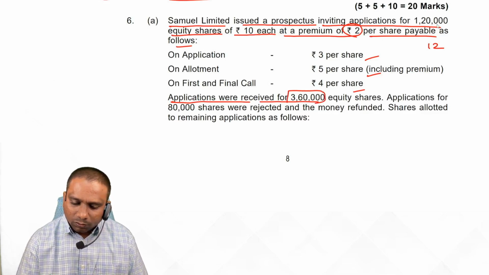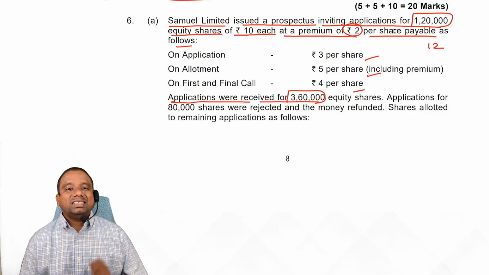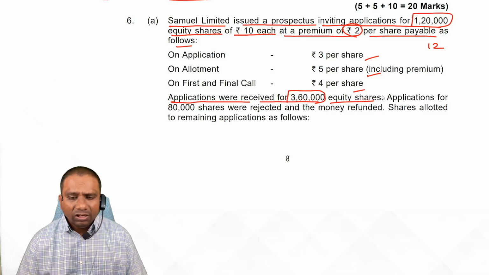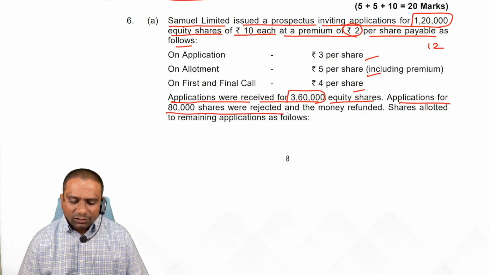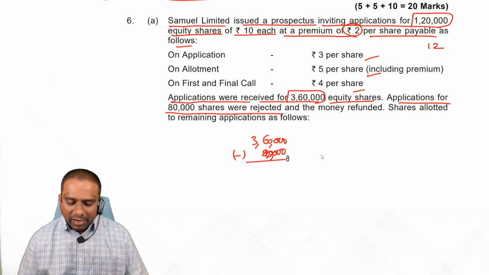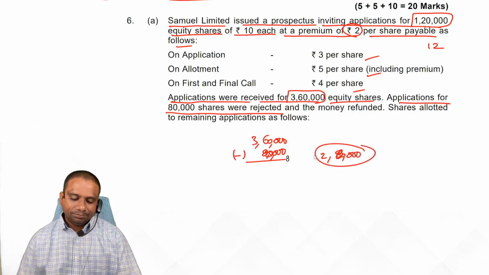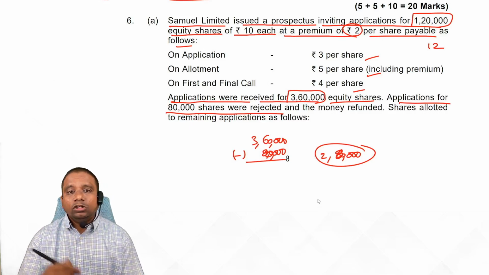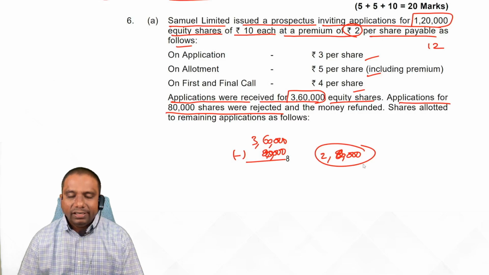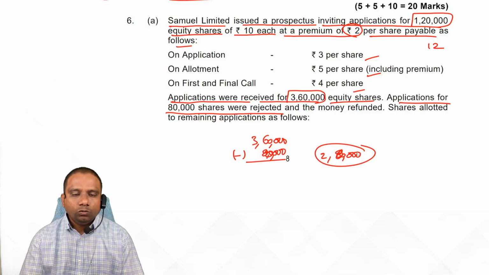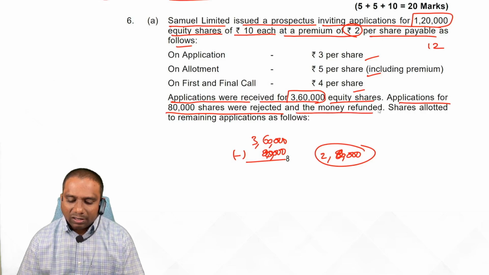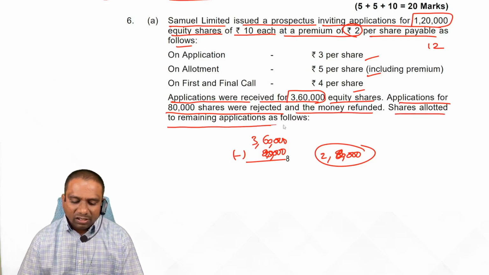We have issued only 1,20,000, but we received 3,60,000. Oversubscription, equity shares. Applications for 80,000 shares were rejected. See, 3,60,000 minus 80,000, so 2,80,000 remaining. So the 80,000 shares amount we are refunding, and the remaining 2,80,000 shares we have. What do we do with that 2,80,000 shares amount? And the money refunded. Fine. Shares allotted to remaining applicants as follows.